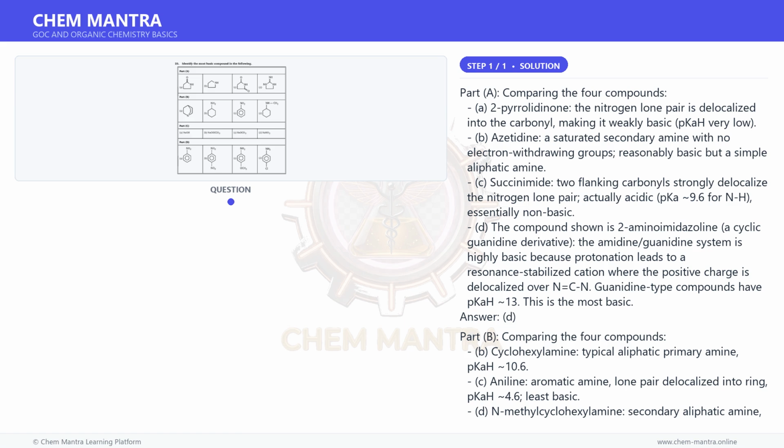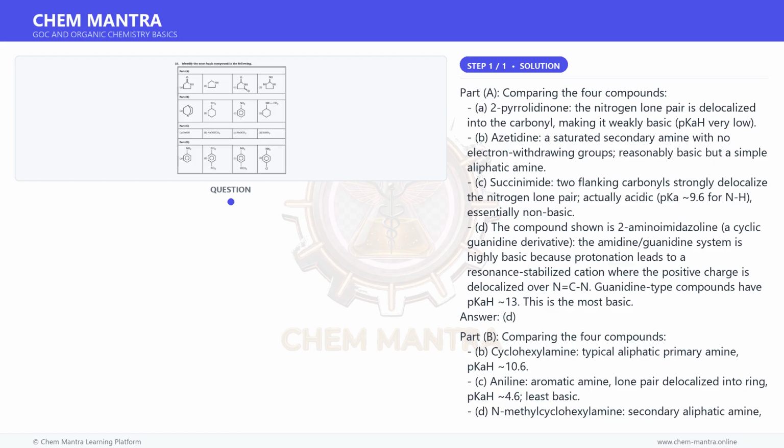Actually, DABCO's pKaH 8.8, which is lower than cyclohexylamine. However, in the context of this question, M.S. Chauhan, DABCO is classified as the most basic here because of the bridged bicyclic structure where the nitrogen lone pairs are constrained axially and cannot be involved in steric relief upon protonation. The cage prevents the normal solvation reduction seen in tertiary amines, and the Bredt-like constraint keeps lone pairs available. In many Indian competitive exam contexts, DABCO is considered most basic in such a series due to its unique geometry.